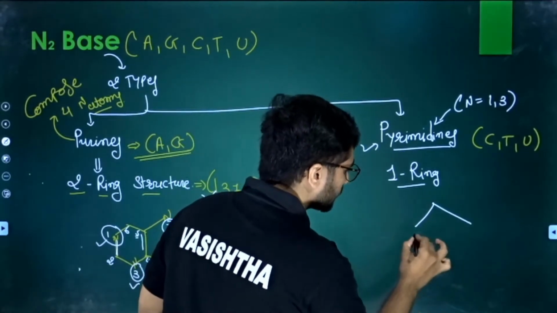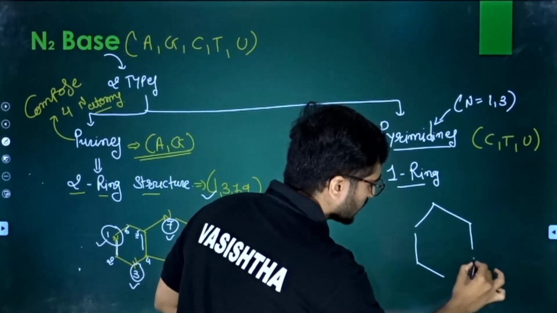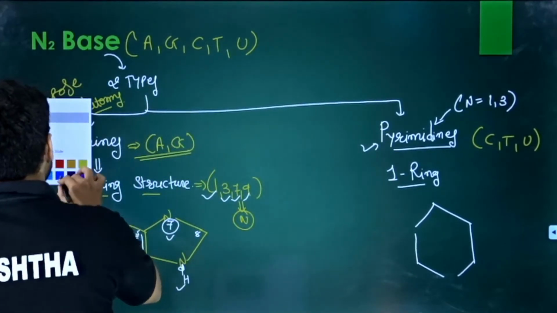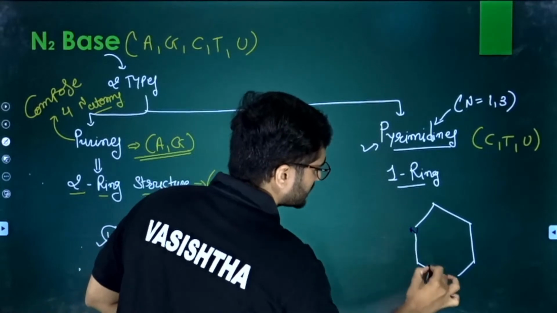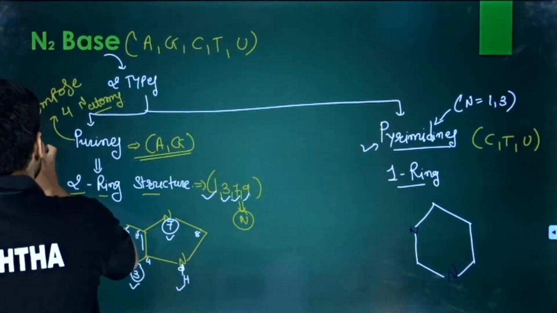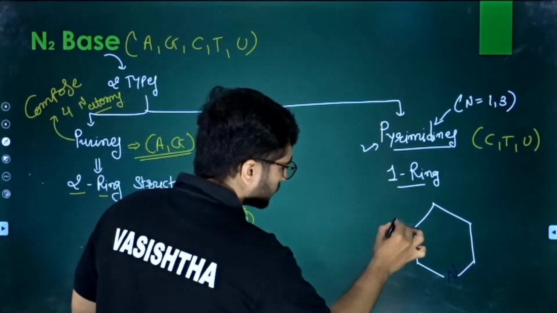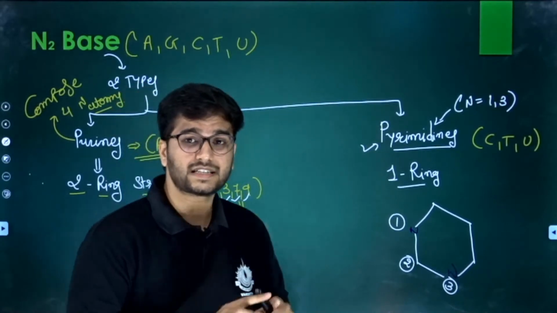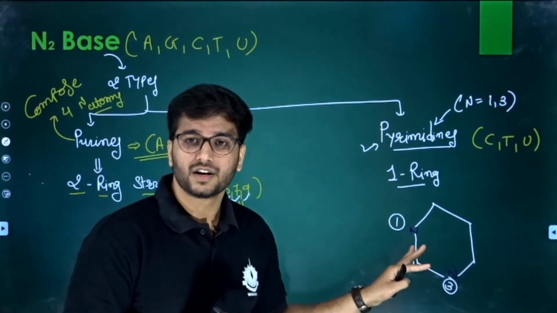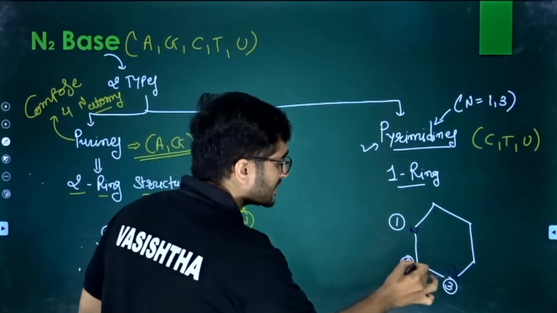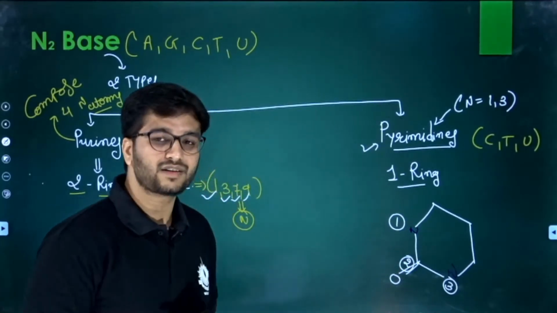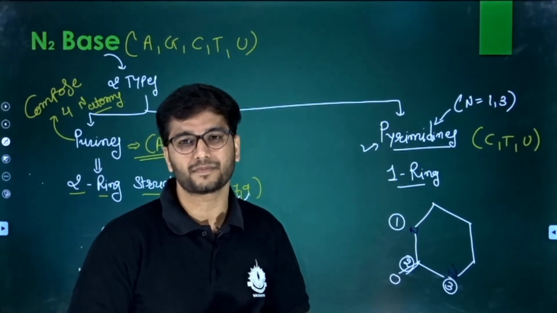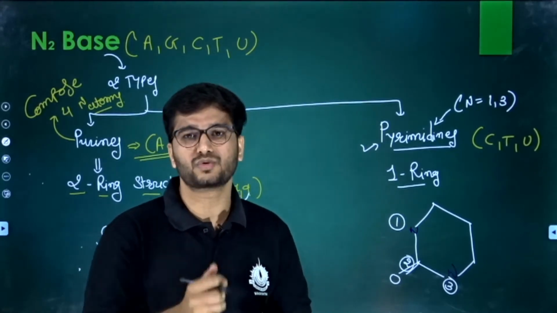So let's do it. So this is the ring. Look, this is the single ring, which contains nitrogens, right? Where are the nitrogens? This is the first nitrogen. This is the second nitrogen. So if we give a number, what should the number be? This is first, second and third. One more important thing: the characteristic of this pyrimidine is that on the second carbon we have a ketone group. So that is the identifying key for a pyrimidine. One ring is also a characteristic. So this was a very basic discussion about the nitrogen base.